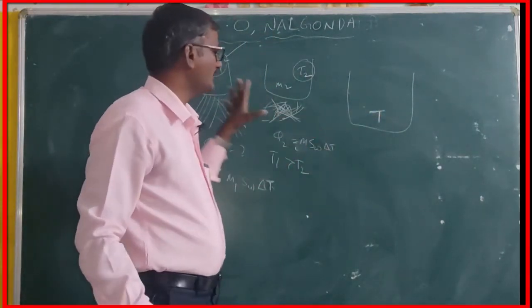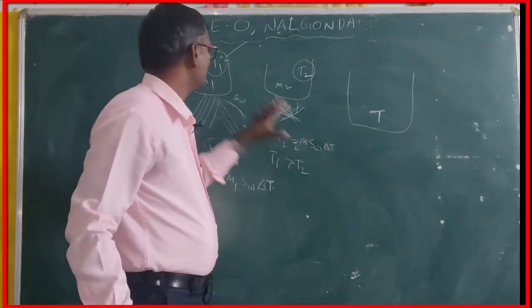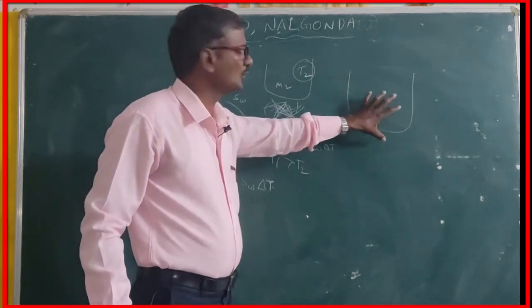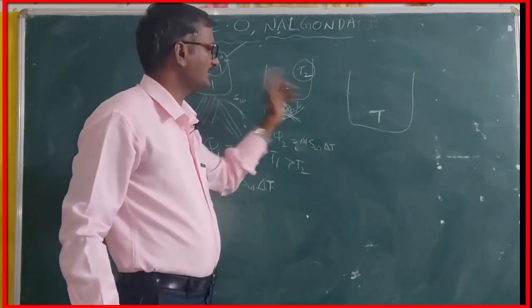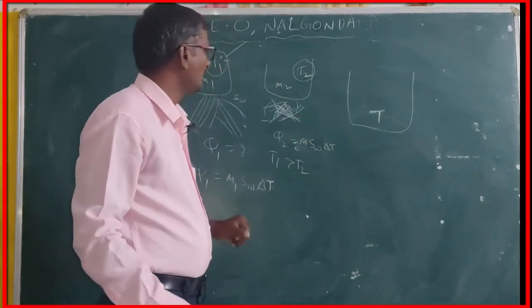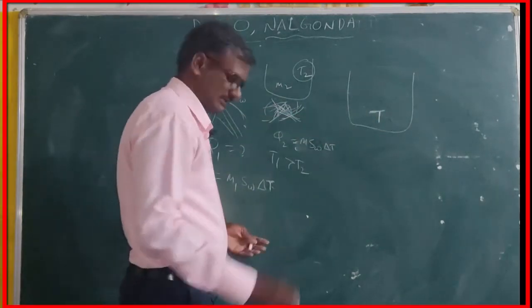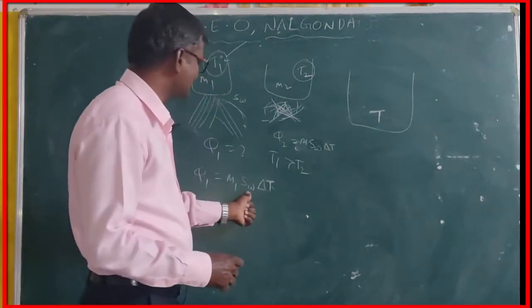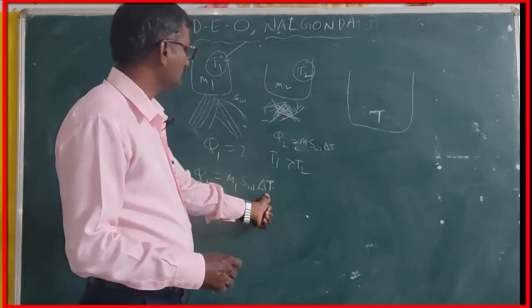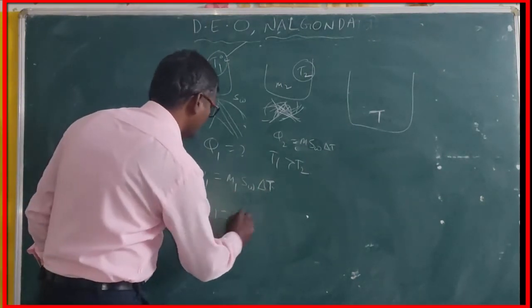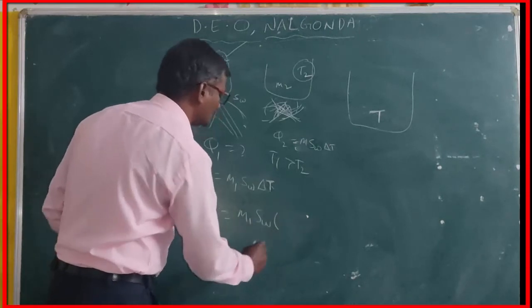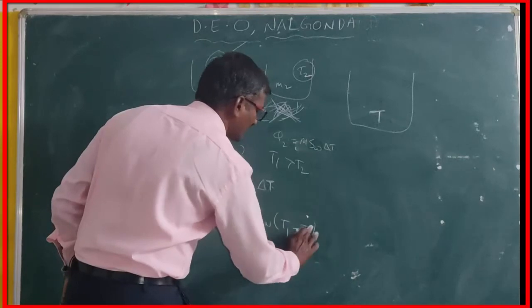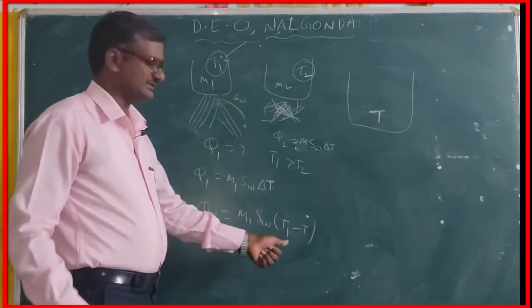Here we observe a hot body, a cold body, and a lukewarm one. Luke means in between these two temperatures. At this moment you see one concept here: the hot body is losing heat. So Q1 is equal to M1 into SW into delta T, that is M1 into SW into T1, the higher temperature, minus T, the mixture temperature.